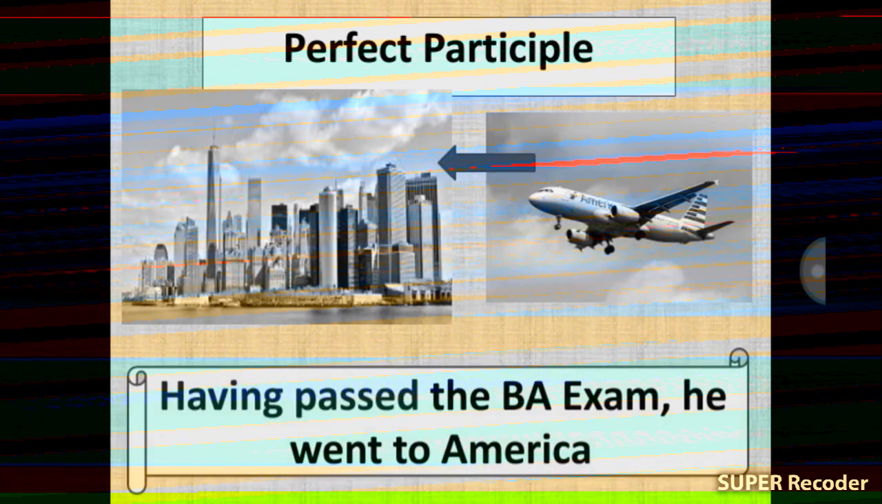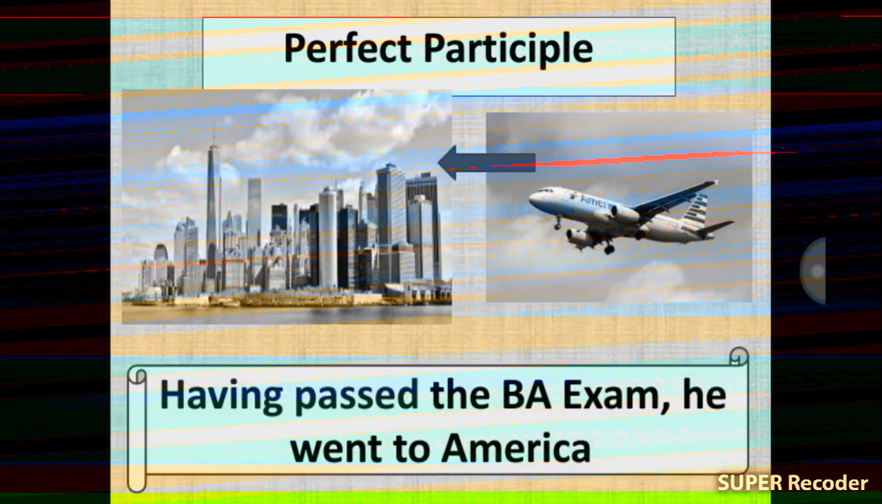Having passed the BA exam, he went to America. Having passed, here "having" is a perfect participle. Individual work.